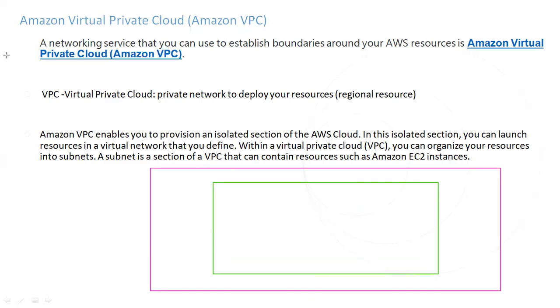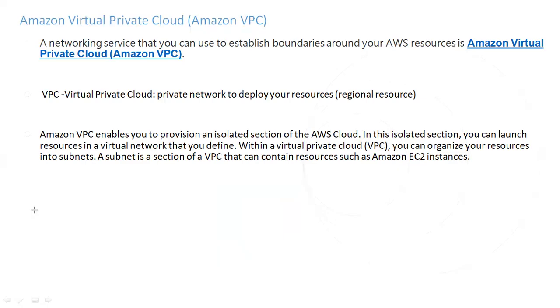When you divide this network into sub-networks, that is called a subnet. So here you can check it. We have created a subnet. That is called a subnet. A subnet is a part of your network, a subnetwork we can call it. Whatever isolated network you have created, you can further divide that isolated network into subnetworks, where each subnetwork is called a subnet. That is called a subnet. So subnet is nothing but